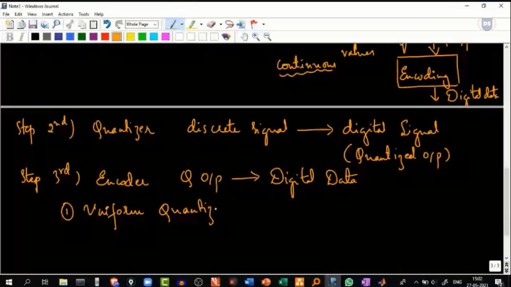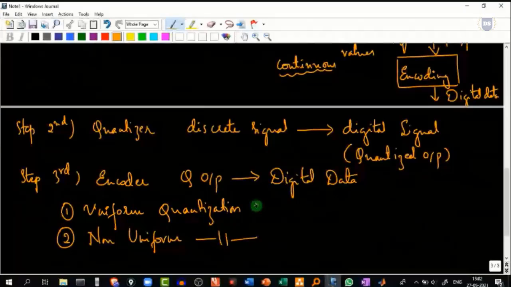Uniform quantization leads to something called quantization error, because all we are trying to do is round off the values that are continuous in nature to a specific level.